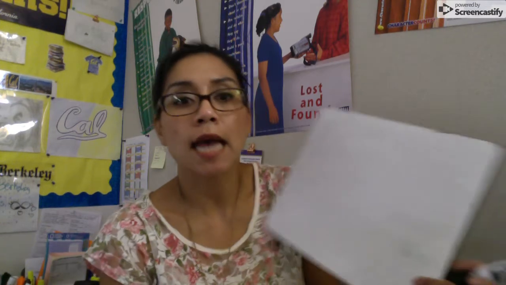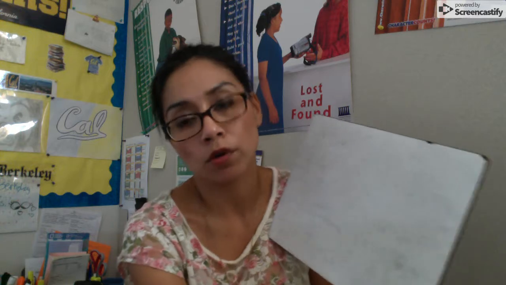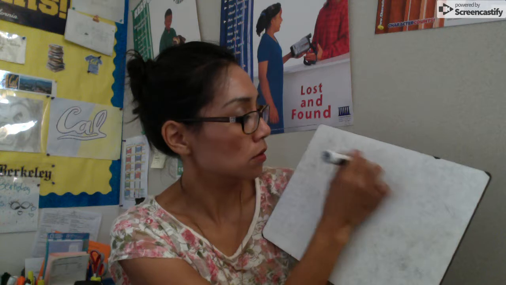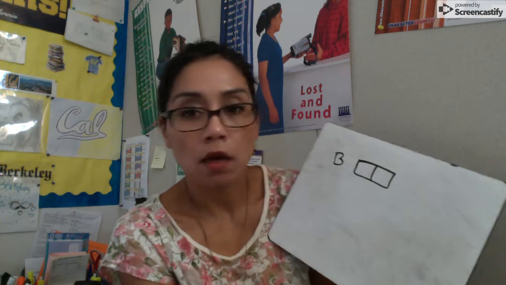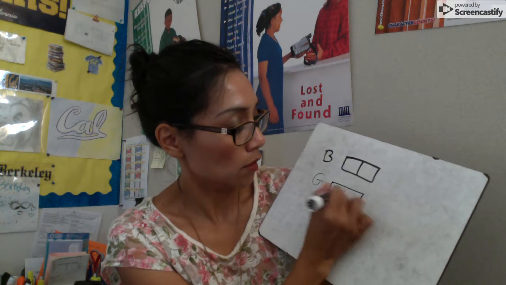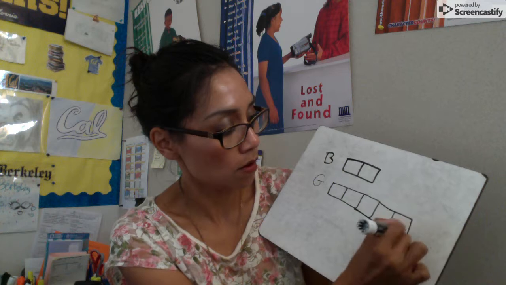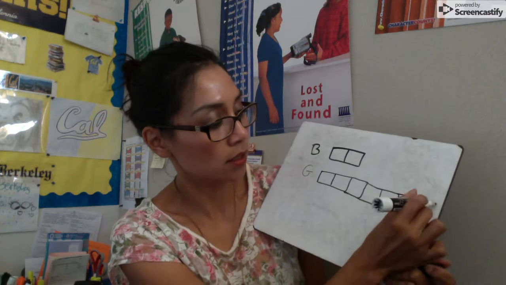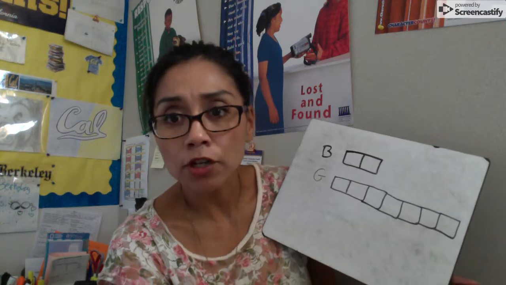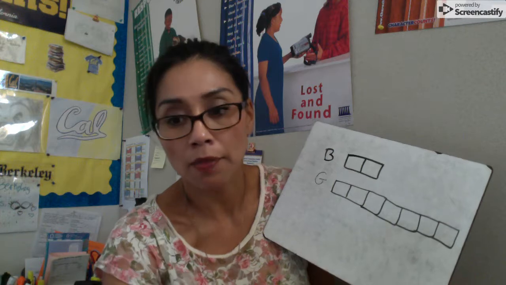The question says, at a country concert, the ratio of the number of boys to the number of girls is 2 to 7. So boys are 2, okay? And then it says girls are 7. So there's 2, 3, 4, 5, 6, 7, okay? 2 to 7. If there are 250 more girls than boys, how many boys are at the concert?